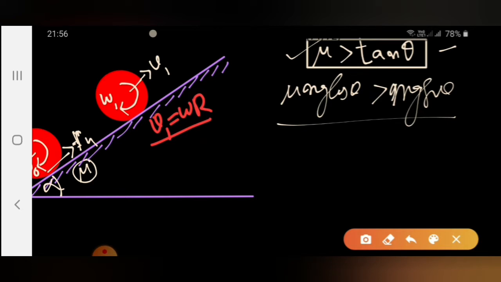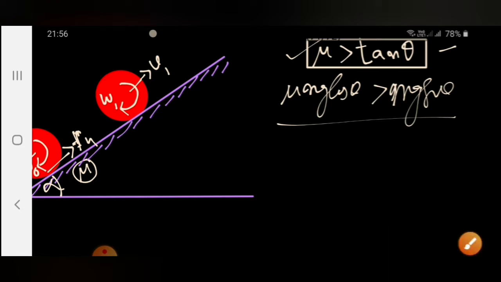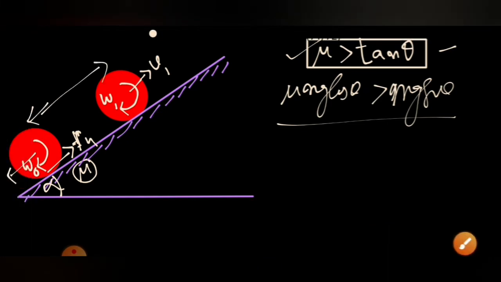So up to this point, the body has slid over the surface and has attained the pure rolling condition. The first question is asking how much distance it will go, say S1, before it starts pure rolling, that is, before sliding stops. But after that, will the body stop? No, the body will not stop here. The body will keep moving up with pure rolling motion.